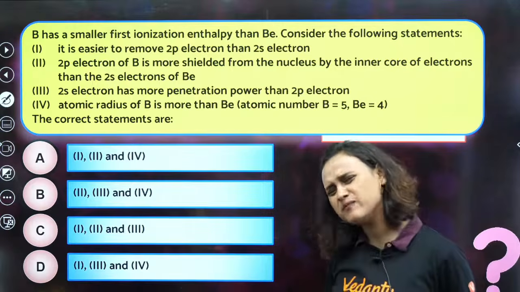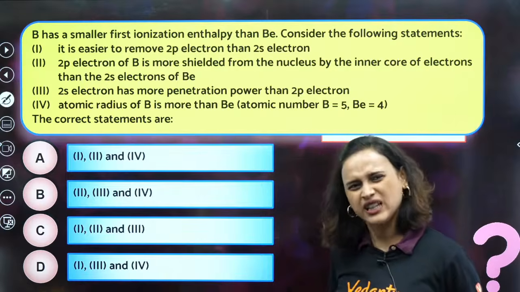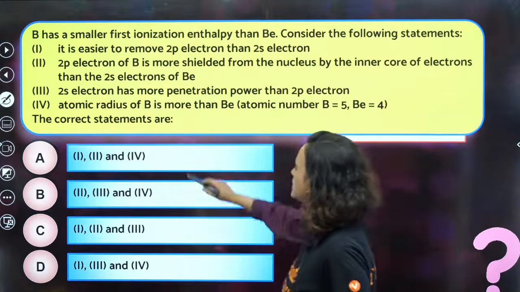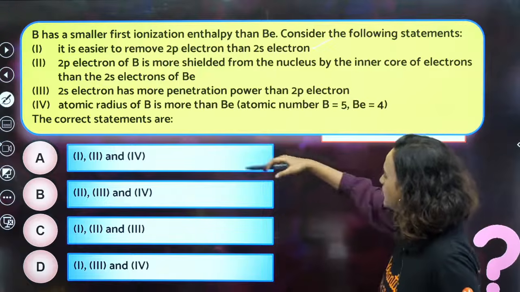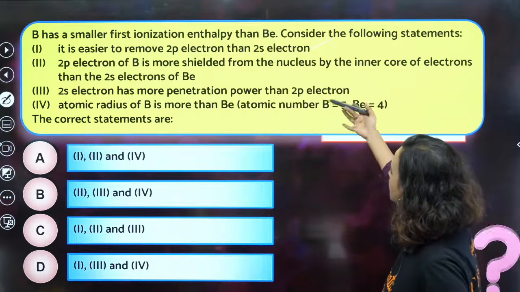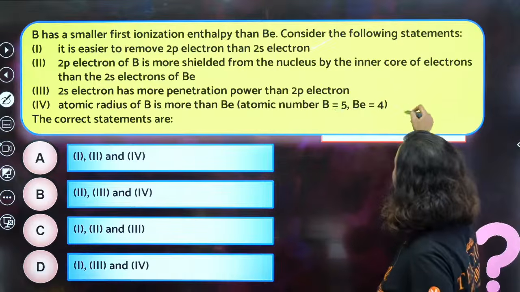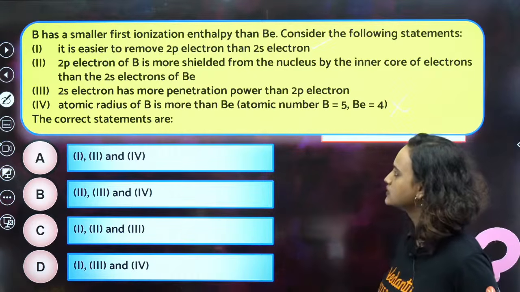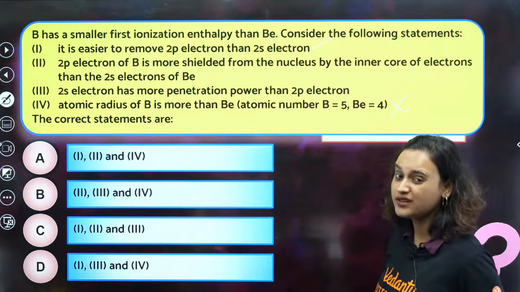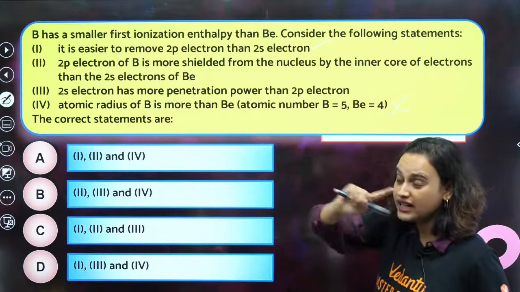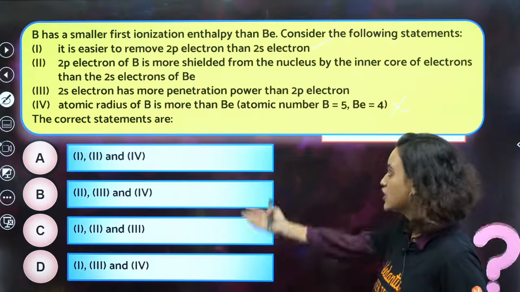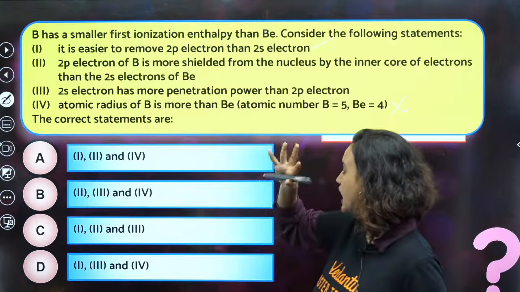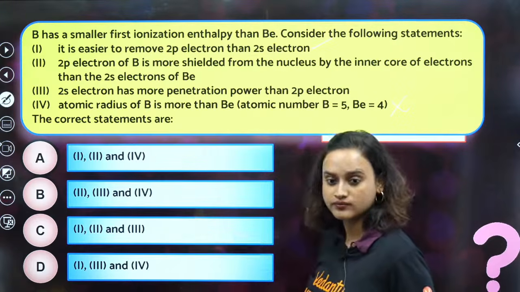Somebody said B. Why B? B is not possible. I told you the first one is anyway true. The atomic radius of boron is more than beryllium: this is wrong. Atomic radius decreases across the period, so beryllium will be larger, not boron.